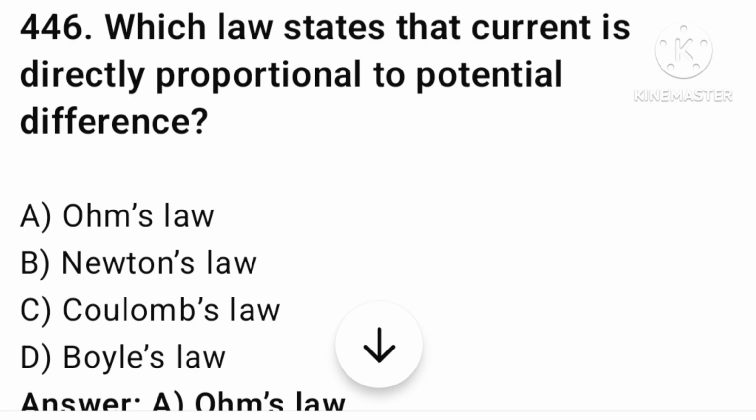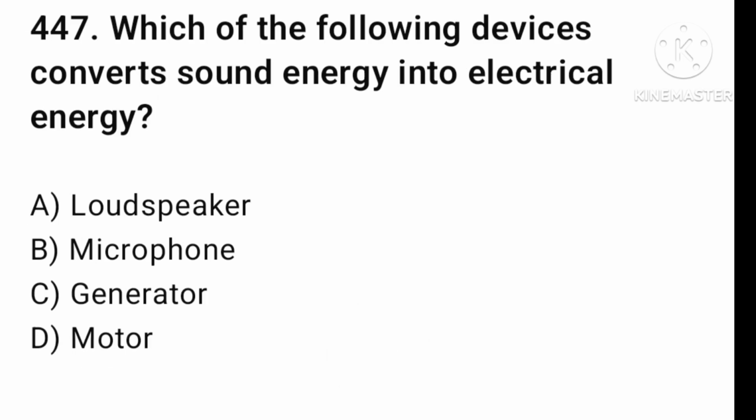The next question is which of the following devices converts sound energy to electric energy? Loudspeaker, microphone, generator, or motor.